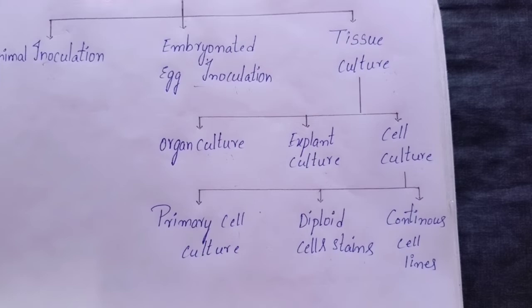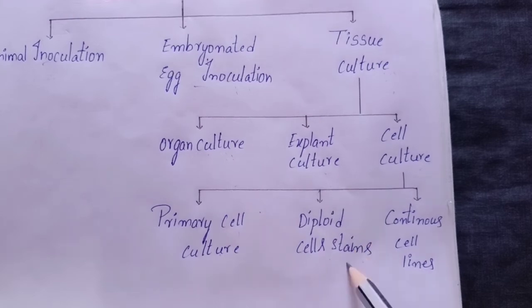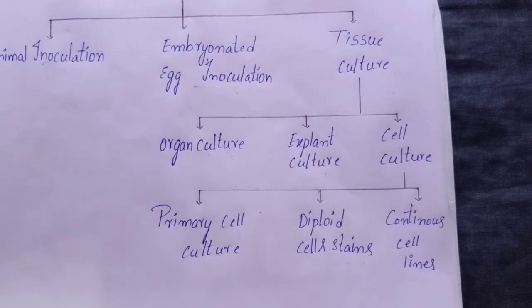Cell culture. This is the type of culture routinely employed for diagnostic virology. Tissues are dissociated into the component cells by the action of proteolytic enzymes such as trypsin. Cell cultures are classified into three different types on the basis of their origin, chromosomal characters, and the number of generations through which they can be maintained: primary cell culture, diploid cell strains, continuous cell lines.